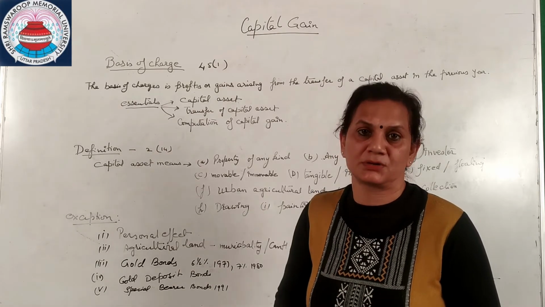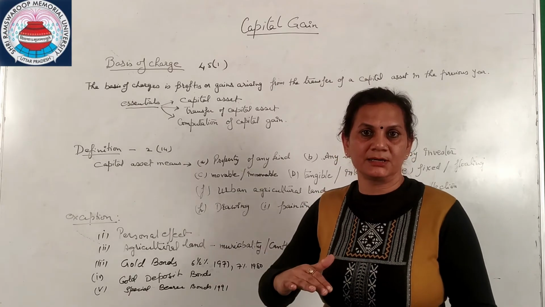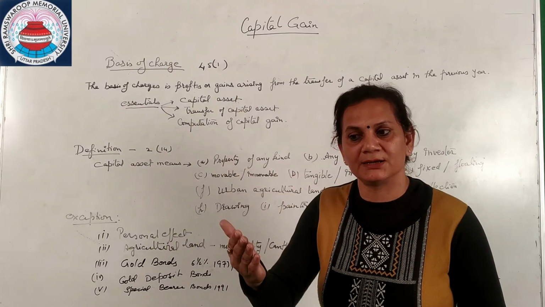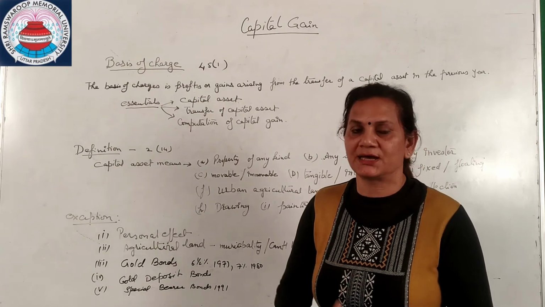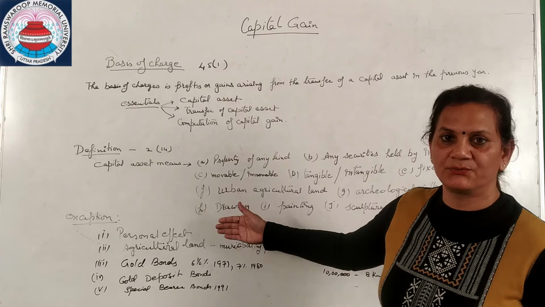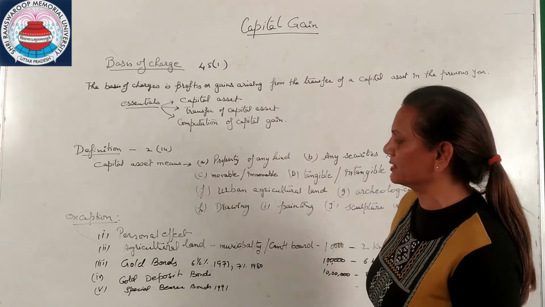That means that the money I spent on purchasing this kurta has depreciated. So that is why any personal effect will not come under this capital gain.